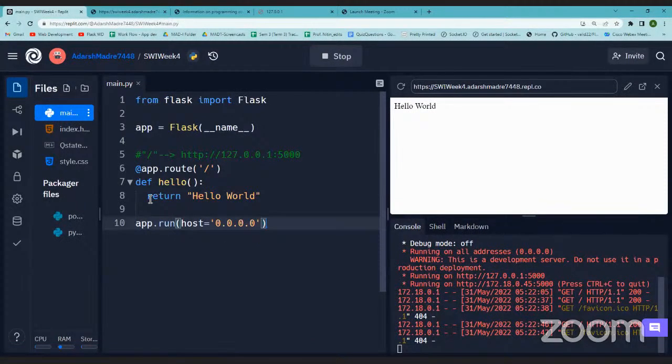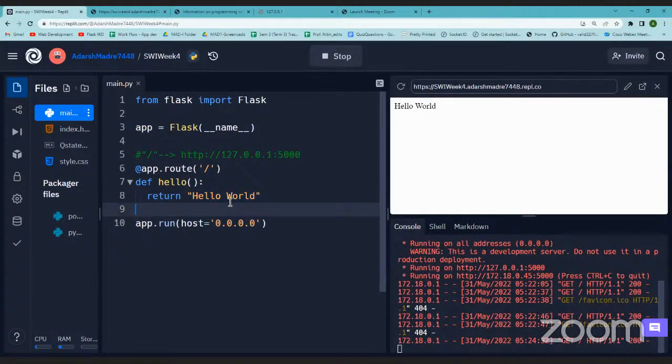Now, there are two things we have to take care of while working with Flask. There are basically two folders: one is the templates folder, and another is the static folder. So what is the templates folder and what is the static folder? Whenever I run this function, hello world, this is the static string that I am serving when this URL is hit.